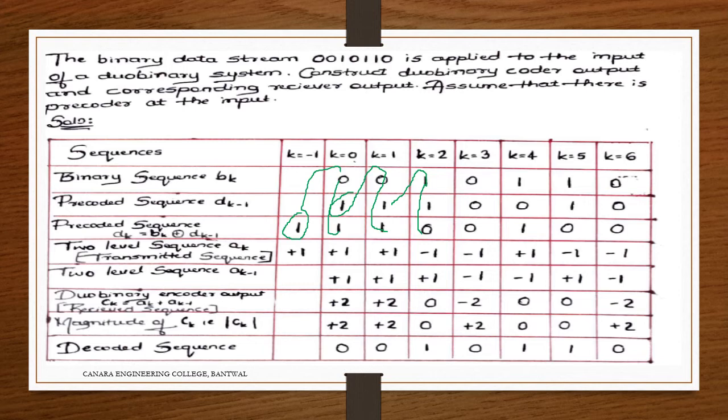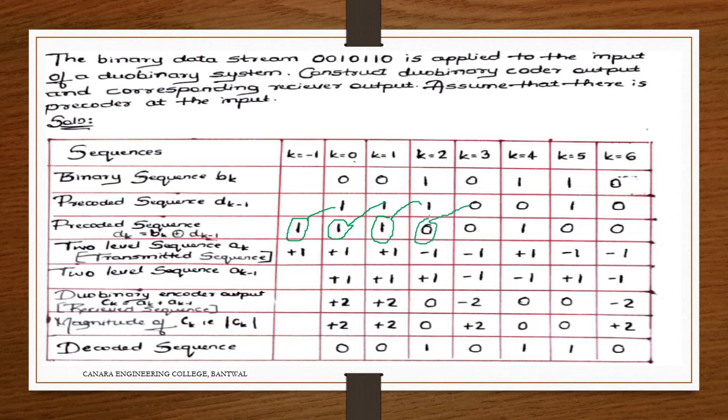Okay, and what is happening here? This bit will be moved here, and this bit will move here, and this bit will be moved here, and this bit will be moved here. Like that, it will go into 2. So you can see here. Now once again we'll see how this bit will be moving. This dk minus 1 bit will be here, so 0 plus 1 is 1. Then this bit is moved here, 0 plus 1 is 1. Then this bit will move here, 1 plus 1, so 0.